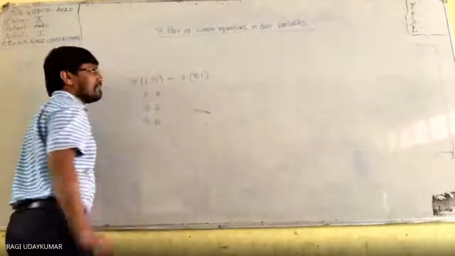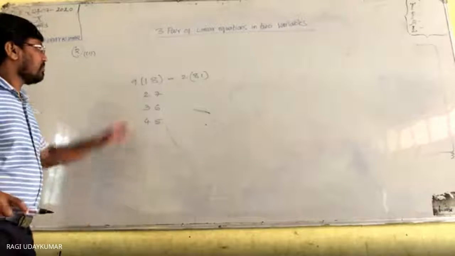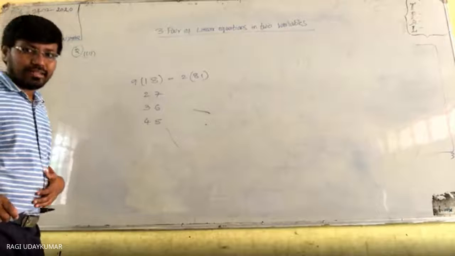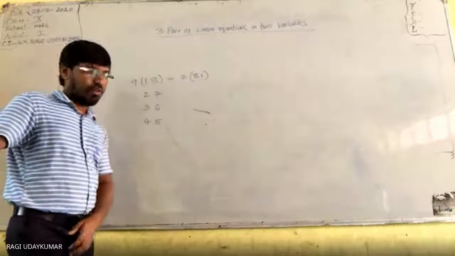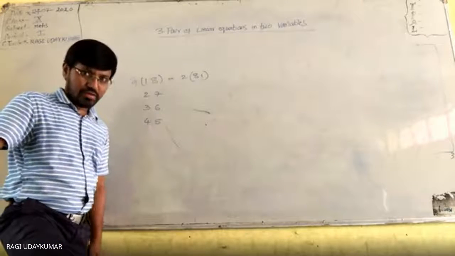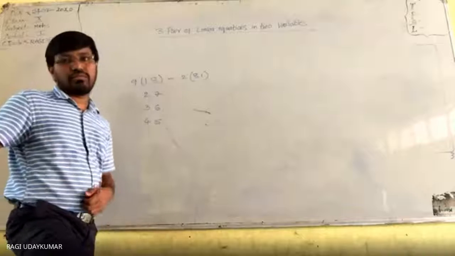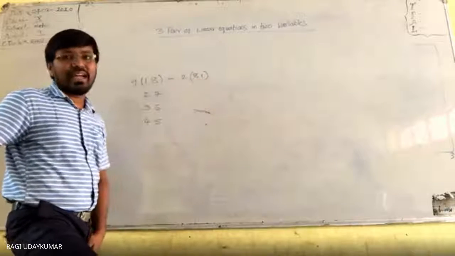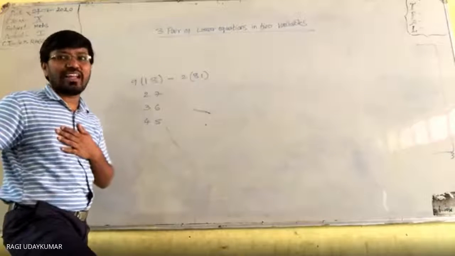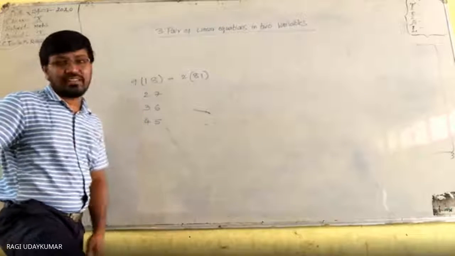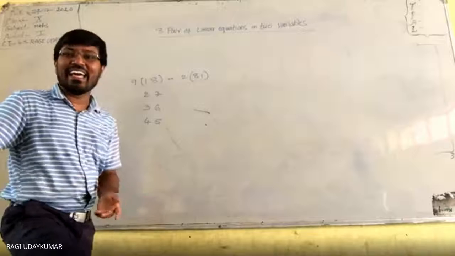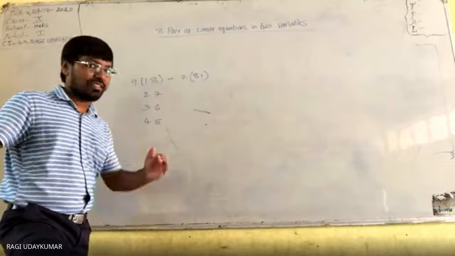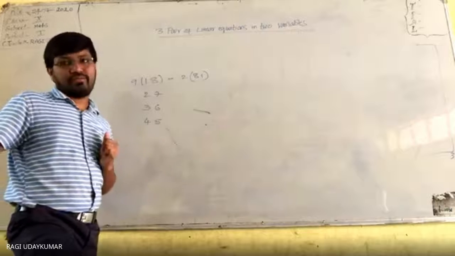Will this be correct? 18 into 9 is 162. Tables you need to know. And if you multiply 2 by 81, 162 comes, so the answer is 18. Done. But you are not supposed to do the solution like this. This is just randomly checking.